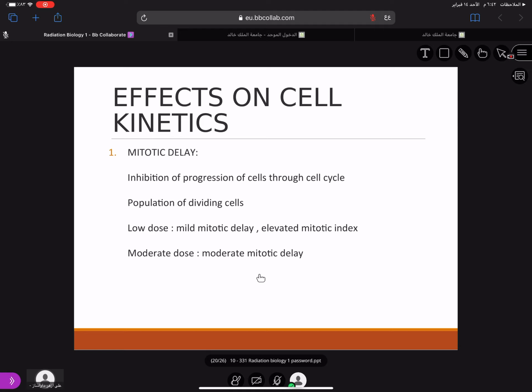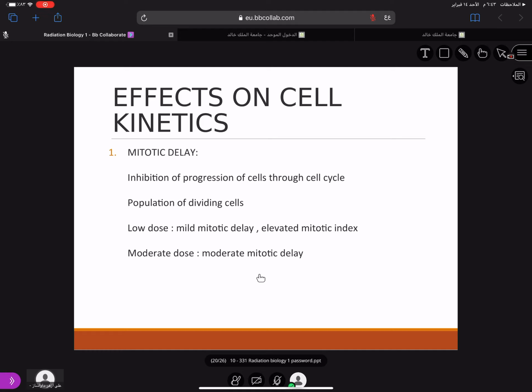I'll give you an example. The patient is undergoing radiotherapy. You give radiation dosage to the oral mucosa, and initially with a low dose he will develop, say, mucositis. Then you increase the dose and increase the dose again.